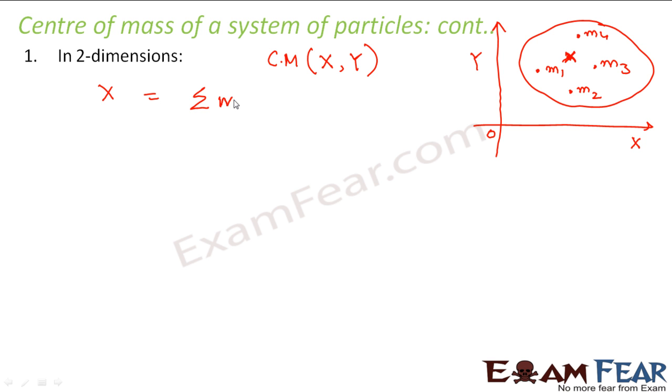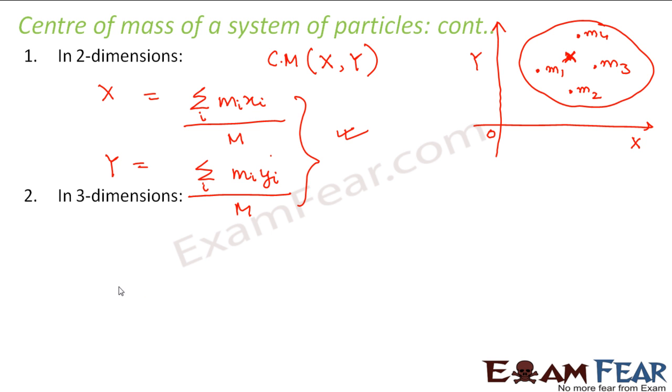Capital X is summation of mi xi divided by the total mass of the system. Similarly, I can define the y coordinate as summation of mi yi over i divided by capital M. So the center of mass of this system in 2 dimensions can be determined with these values of x and y.